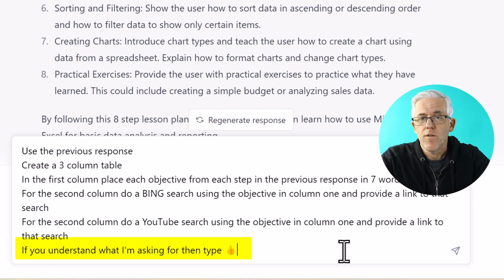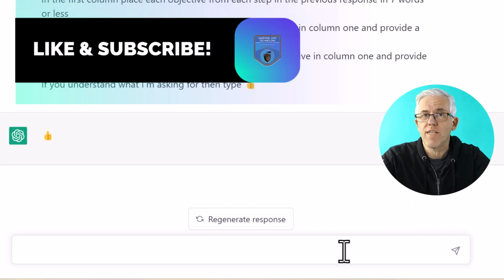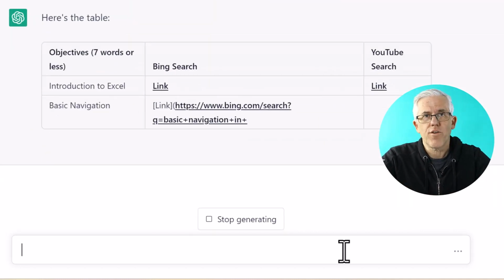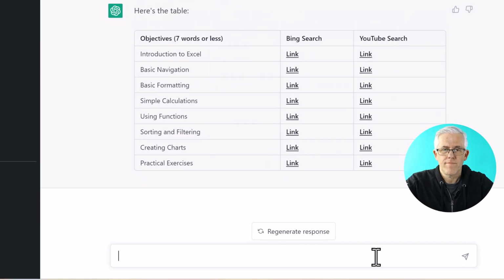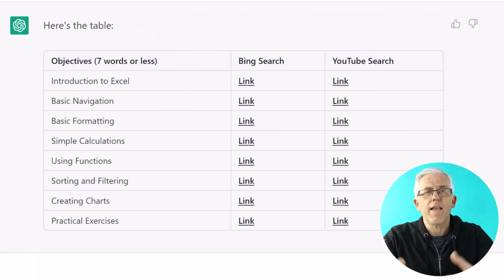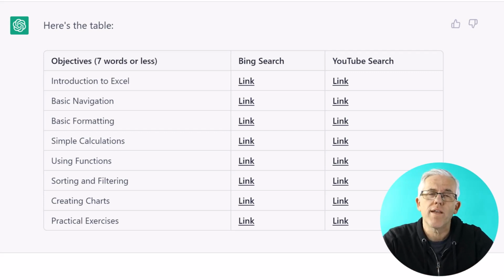Let's see what ChatGPT returns. It's given me a thumbs up, so it understands what I want, and now it's going to create the table. So this is great. I now not only have the different objectives that I need to accomplish to go from a beginning Excel user to a more advanced or an intermediate Excel user, but I also have links so I can actually have resources that I can use to accomplish those objectives.